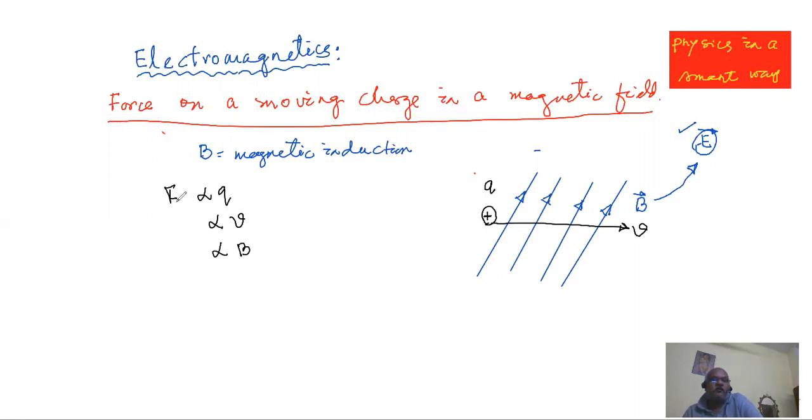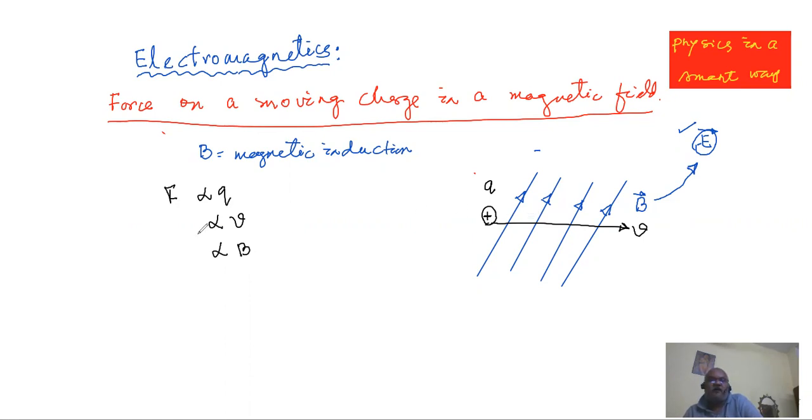Here you may question, why will the force be proportional to charge? Why not the square root of the charge? Why not the square of the charge? Similarly, different powers of velocity and all that. This we borrow from our experimental results: it has been seen that when charge is doubled, the force is doubled. When B is tripled, the force is tripled. Similarly, if the external magnetic field is stronger, even on the same charge moving with the same velocity, it is supposed to have a stronger force.